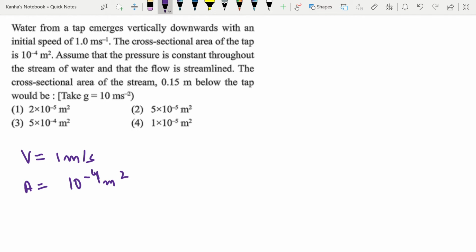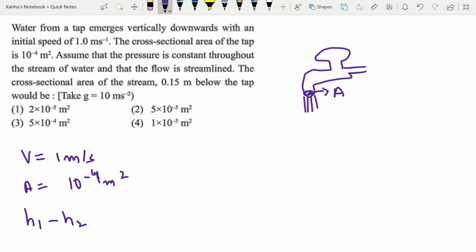Okay. Also, you're given the difference in heights, let's say h1 minus h2. I'll just make the diagram of this so this is easier for you to understand. This is your tap. It's written that water from this is emerging downwards. The cross sectional area of the tap is given to be A, and the speed is given to be V here initially. Now you're assuming that the pressure is constant throughout the stream of water and that the flow is streamlined. So this water that is flowing downwards, you are assuming this to be streamlined.